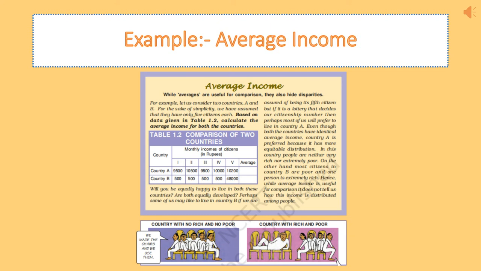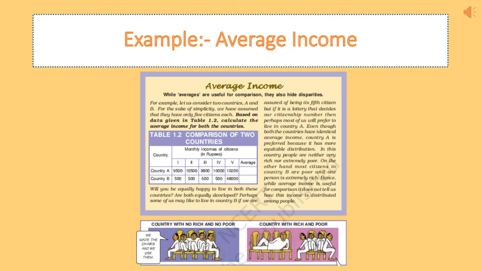Now, when we look into this average income, we can find out the ways and means by which average income can be calculated. This also we can do with the help of an example. In this example, we will look at table 1.2. This is an example given in your NCERT textbook. Two countries are given, country A and country B, and they are evaluated with the same average income. Both the countries' average income is the same.